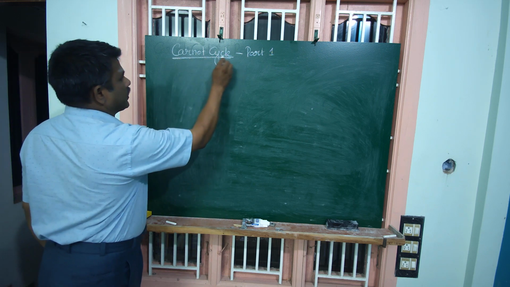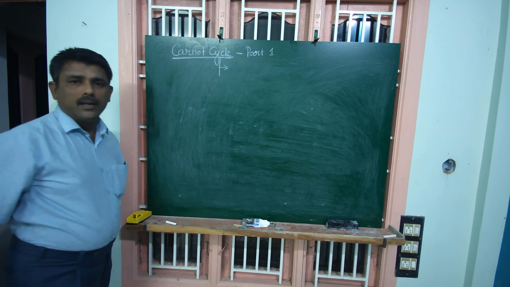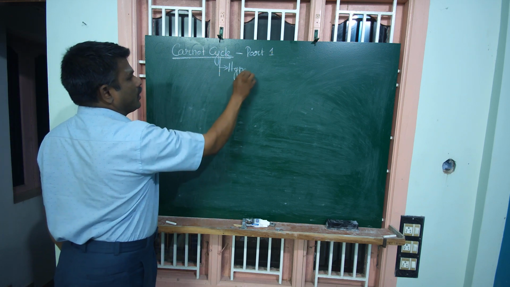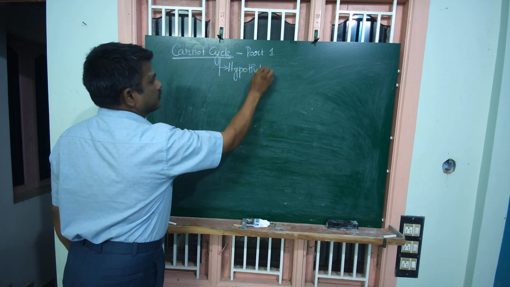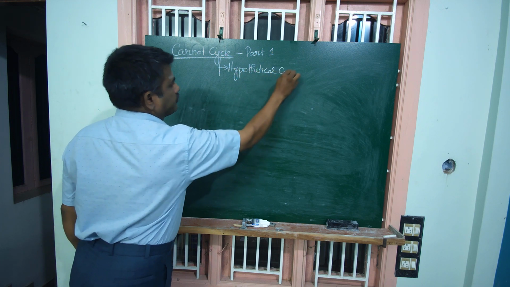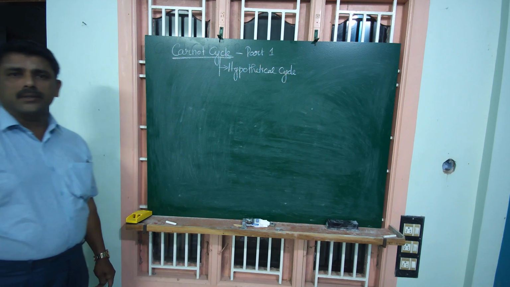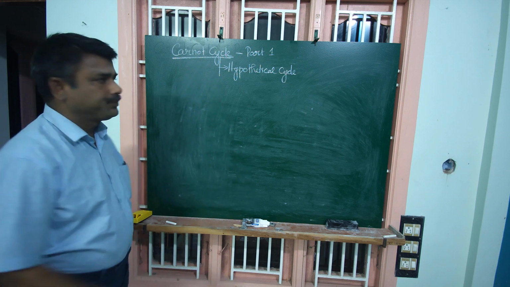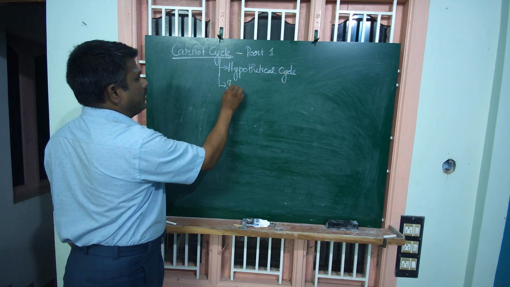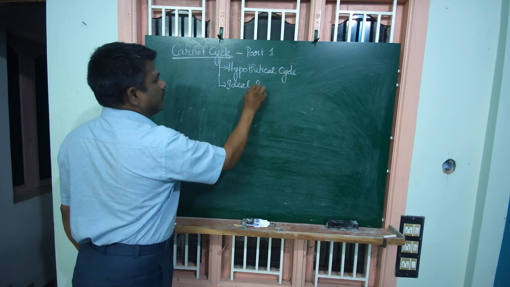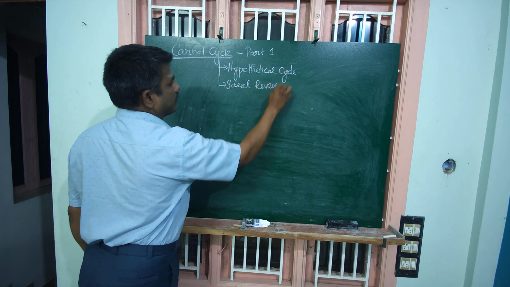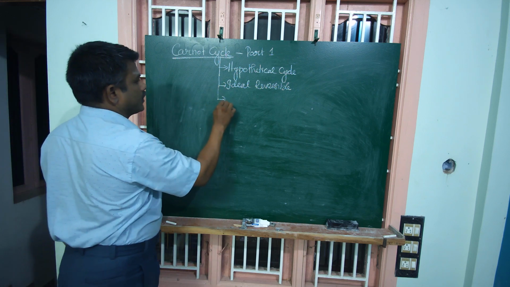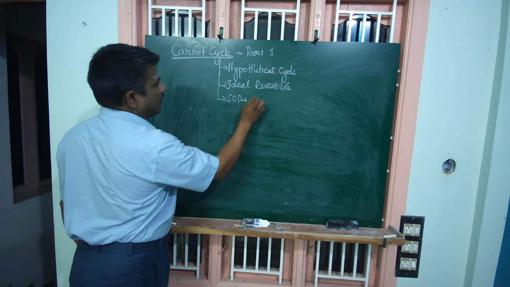First, the Carnot cycle. The Carnot cycle is a hypothetical cycle. In a real-time process, it is difficult to construct this Carnot cycle because this is an ideal reversible cycle. Third point, it is a standard of perfection.